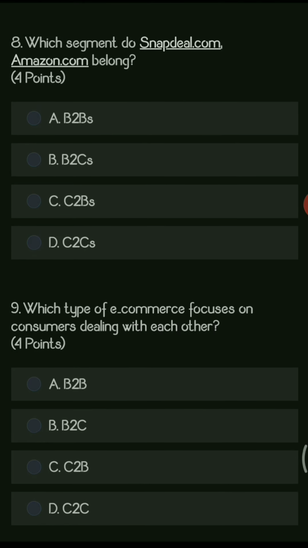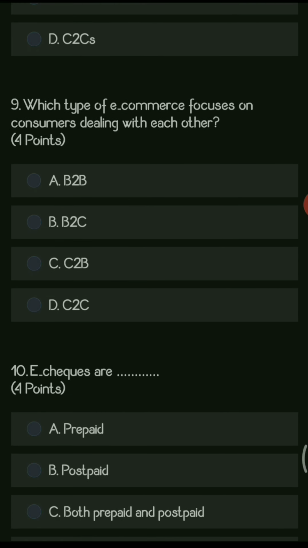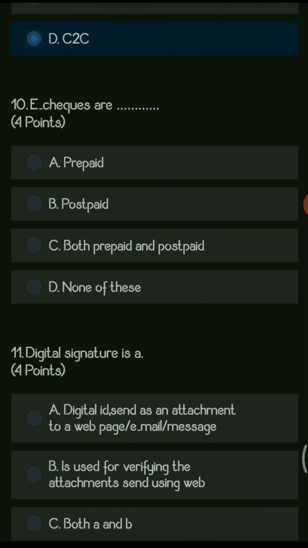Next, which segment do snapdeal.com and amazon.com belong to? Options are B2B, B2C, C2B, and C2C. So the right answer is B2C. Next, which type of e-commerce focuses on consumers dealing with each other? So when two consumers are dealing with each other, then we call it as C2C. So the right answer is C2C.